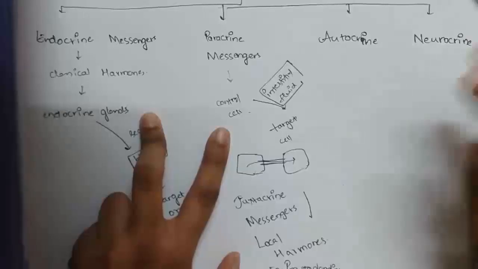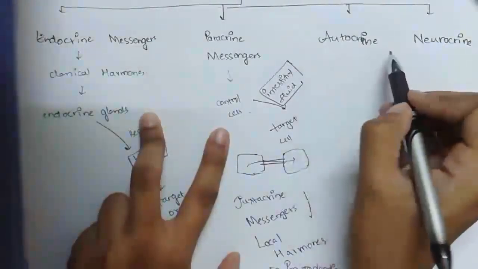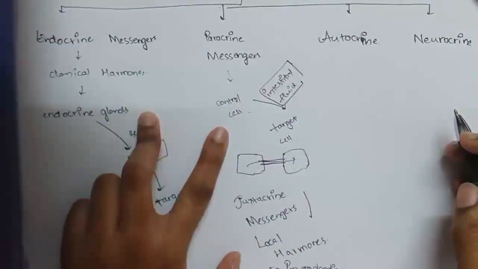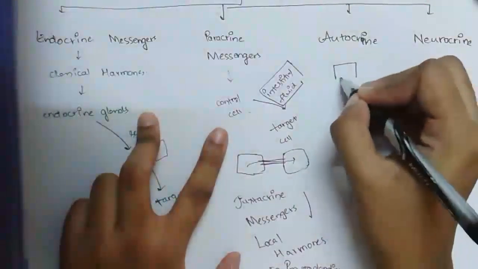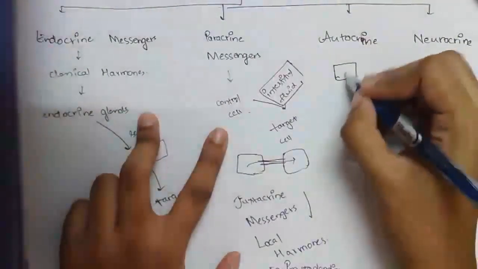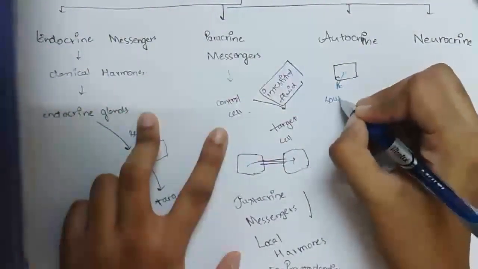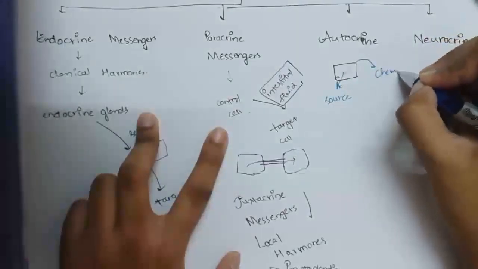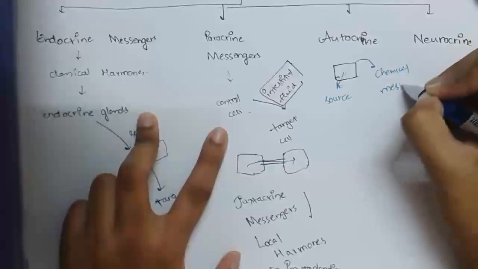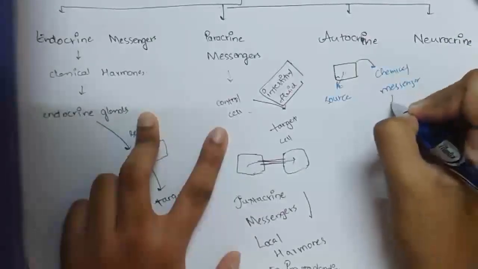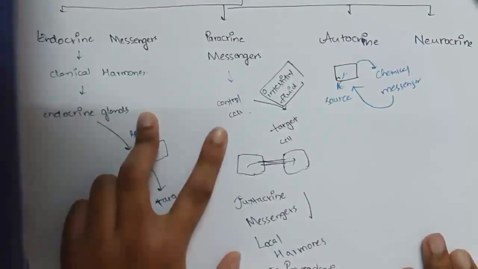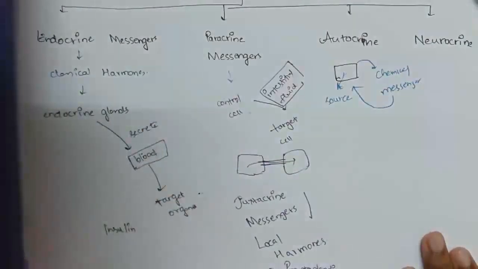What is the next type? Autocrine. As the name indicates, auto means self. That is, these substances are secreted by one cell. This cell is the source cell. It secretes some chemical messengers, and these chemical messengers act on the same cell itself. That is, some cells secrete chemical substances which control the cells themselves.